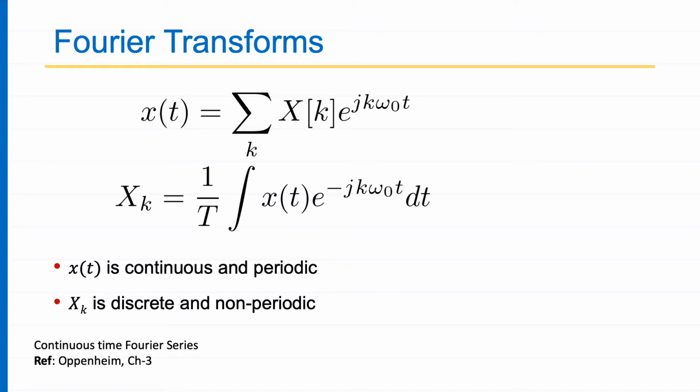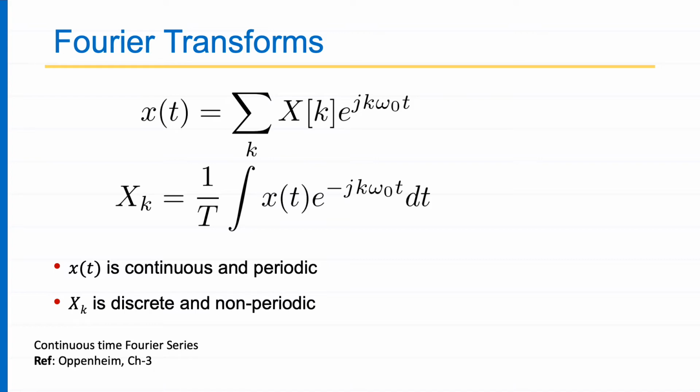When k is 1, it is a sinusoid with frequency omega naught. When k is 2, a sinusoid with frequency 2 omega naught. K is 3, a sinusoid with frequency 3 omega naught, and so on. So why am I using the exponential? Because it's easy to do mathematical manipulation with the exponential. A sinusoid is the imaginary part of the exponential of j k omega naught t.